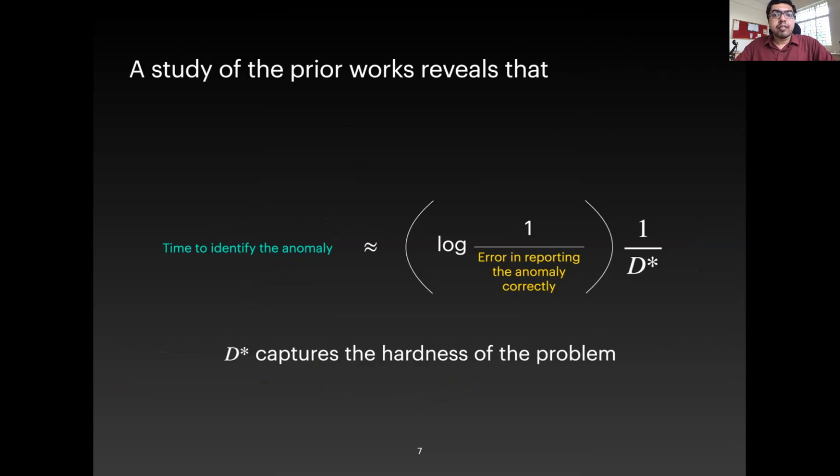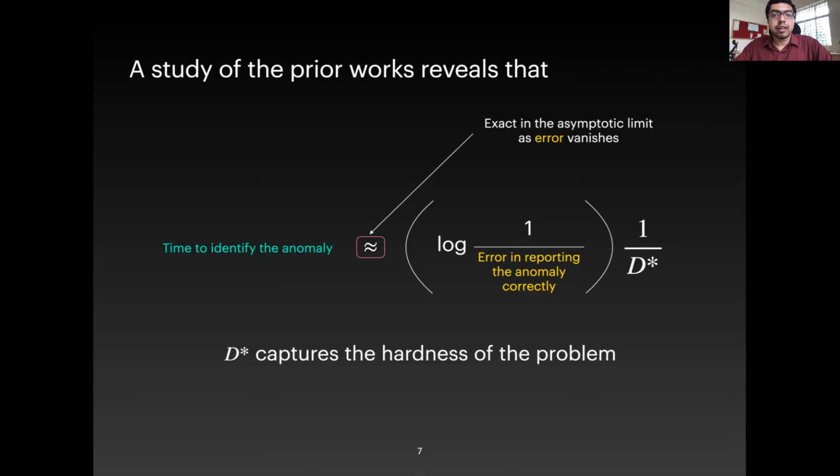Now, a study of the prior works shows that this growth rate is of the order of logarithm of 1 over the error times a constant 1 over d star, where d star is something that depends on the underlying problem and it tries to capture the hardness of the underlying problem. Now, this growth rate is only approximate and is exact only in the asymptotic limit as the error vanishes. So for the rest of this talk, we will be interested only in the asymptotics as error vanishes.